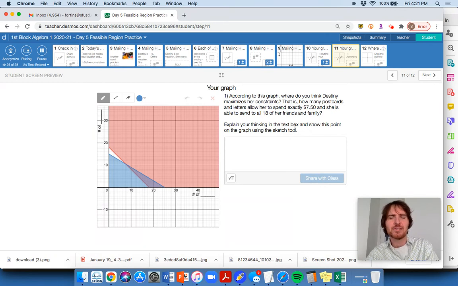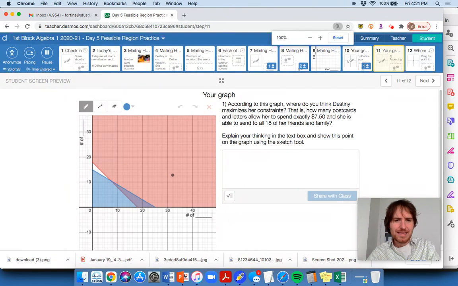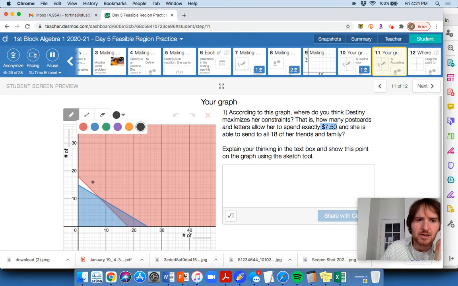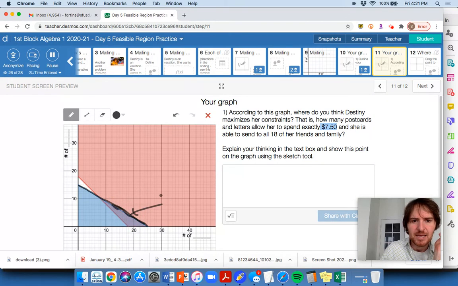Is she able to send all 18 of her friends and family? So where is the $7.50? The $7.50 thing here is going to be on the borderline. This whole borderline means exactly, because remember this was an equation that we had earlier. This borderline here is showing us exactly $7.50 spent.